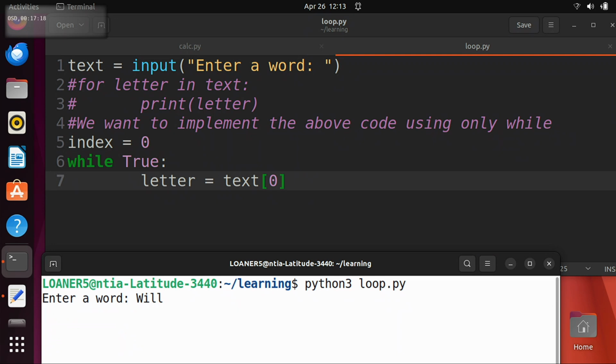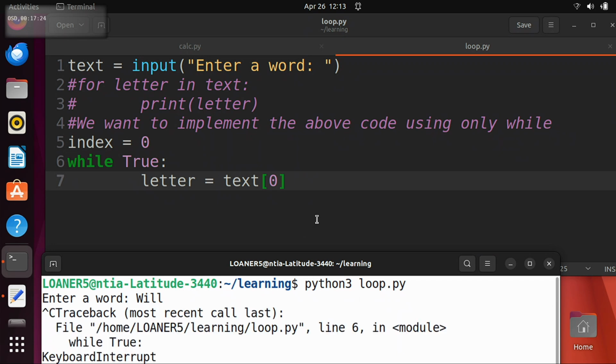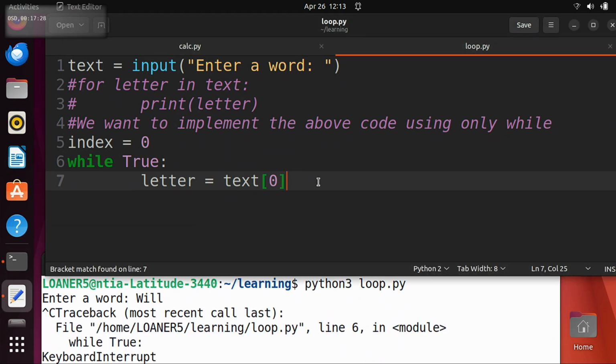So it's running forever. We're stuck in an infinite loop, but it's not printing anything. Why isn't it printing anything? Well, did we call print? No, we said letter equals text of 0, but we didn't do anything with it. So what should we put here?